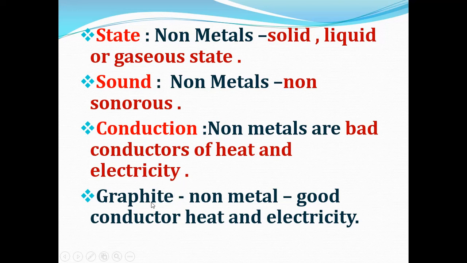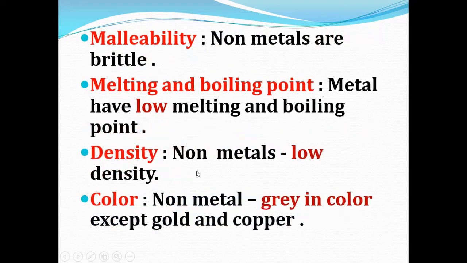But graphite, which is one allotropic form of carbon, a non-metal, can conduct heat and electricity. So except graphite, all other non-metals are bad conductors of heat and electricity.